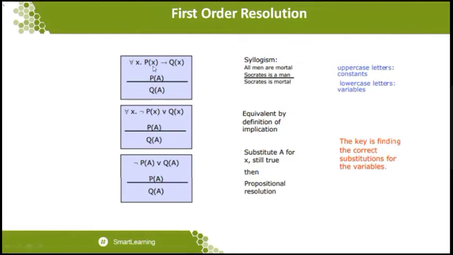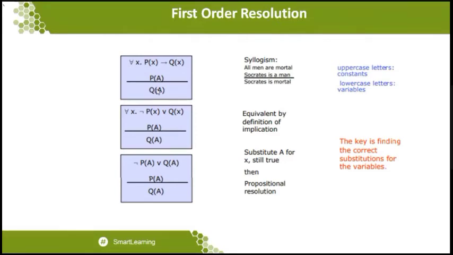See the first one: for all x P of x implies Q of x, and given P of A, then prove Q of A. What they are saying is that lowercase letters are the variables, which means x is a variable, and uppercase letters are constants. So uppercase letters are constants. If you want to understand this particular thing, I will tell you very clearly.